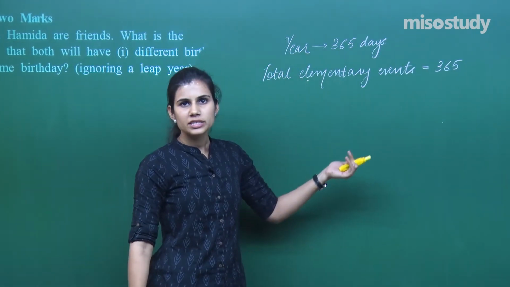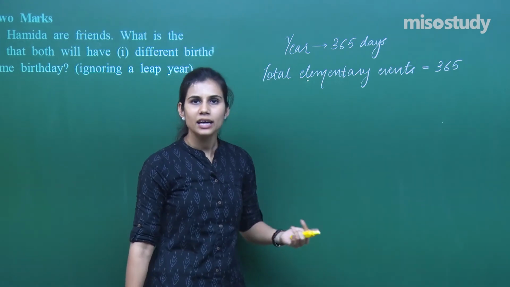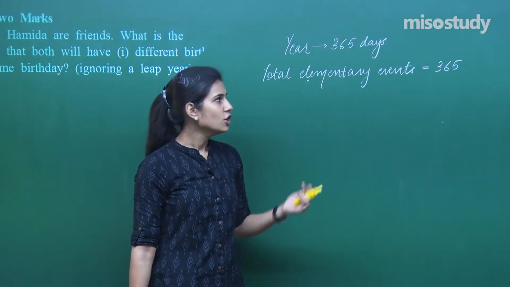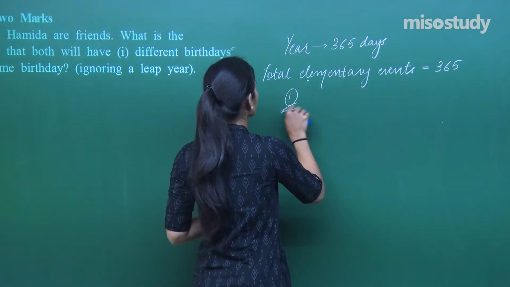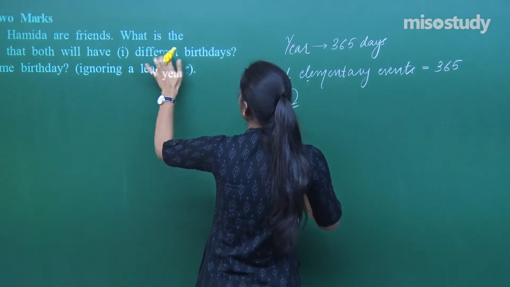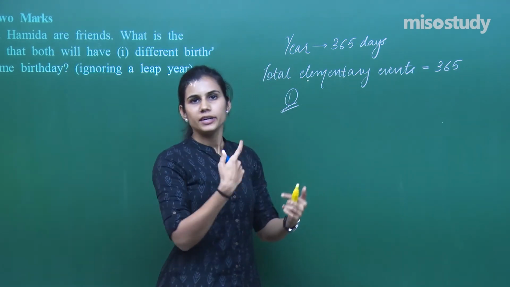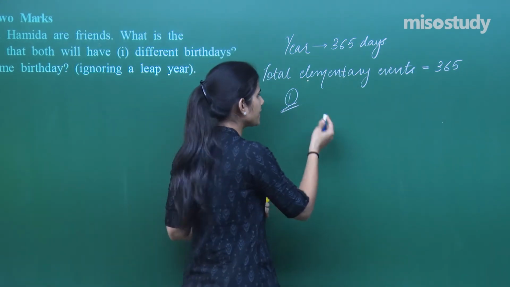Any of the 365 days, out of these 365, can these two girls have their birthdays? So in total I have 365 days. Now first thing, what is the probability that they will have birthdays on different days? So let me fix this.